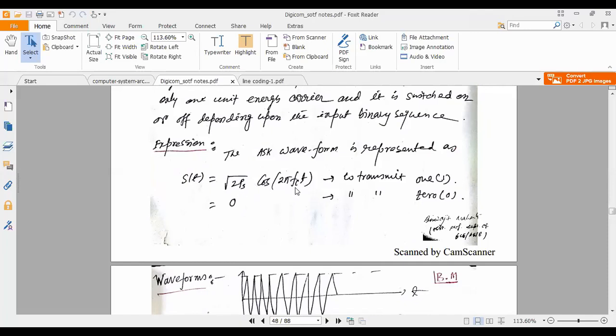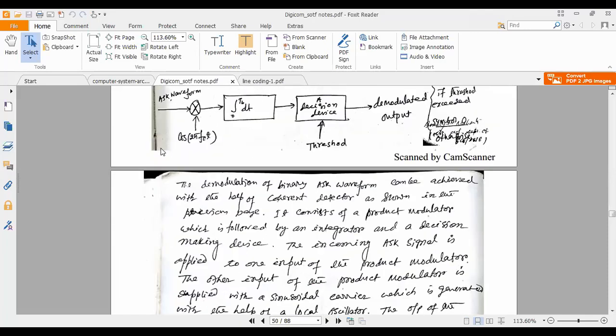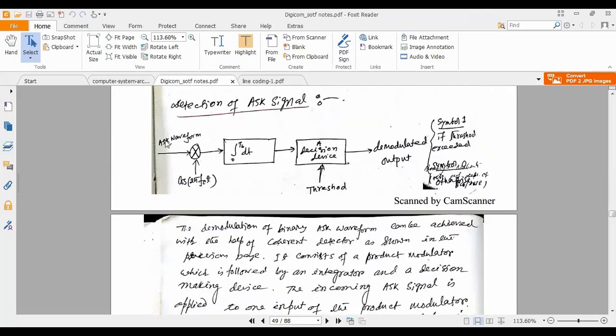So root 2 PS cos 2 pi FCT is the waveform, and cos 2 pi FCT you are using as a local oscillator. So this frequency is being used from the local oscillator. So cos 2 pi FCT from the ASK waveform side, and here from the local oscillator we are getting cos 2 pi FCT. There is a multiplication. What would be the result? Cos square 2 pi FCT, isn't it?